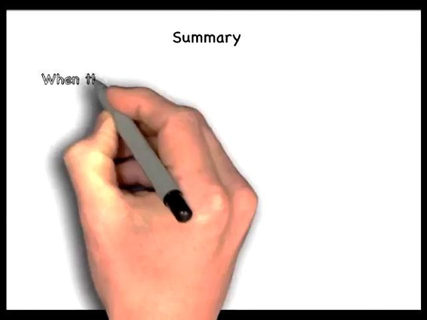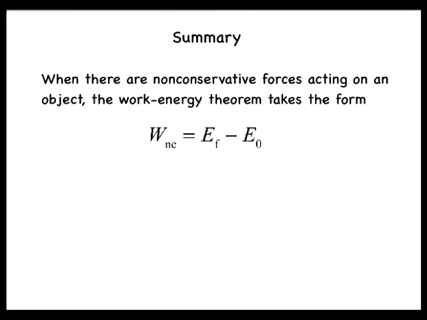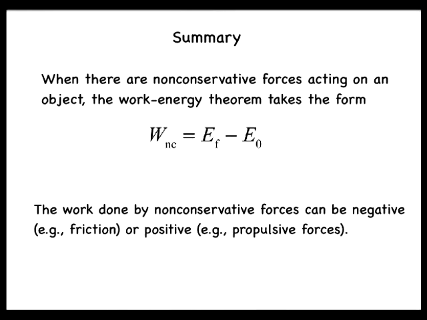In summary, when non-conservative forces do net work on an object, the work-energy theorem takes the form W_NC equals E_F minus E_0. W_NC can be negative, as in the case of friction that opposes the motion, or positive, as in the case of propulsive forces.